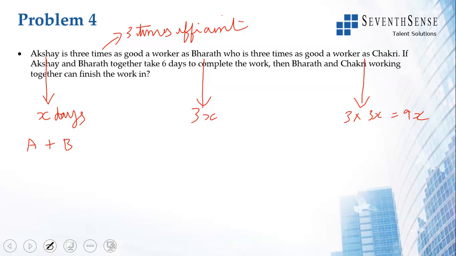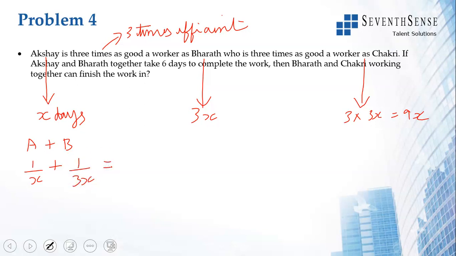Okay, so Akshay is taking x days. So in one day he will do 1 by x of the work. We saw it in the cake example, right? If you finish eating the cake in 2 days, in one day you will eat 1 by 2 of the cake. So he will take x days to finish the work. In one day he will do 1 by x of the work. B will take 3x days to finish the work. In one day he will do 1 by 3x.